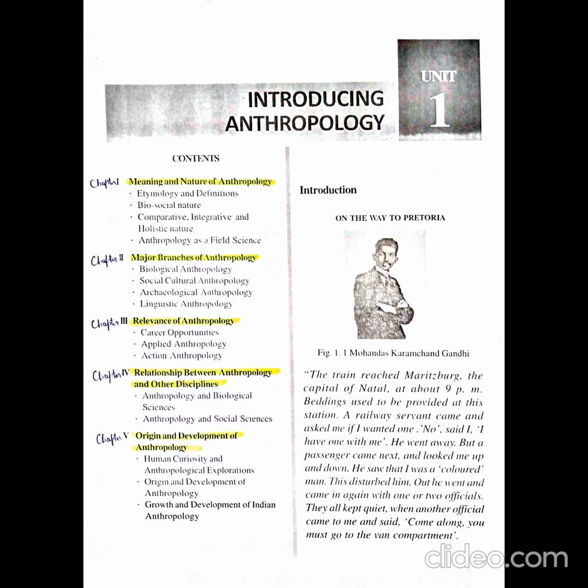In this first chapter, meaning and nature of anthropology, in the very first 2 pages, the description of the bitter experience of Mahatma Gandhi based on color discrimination was given. He was not allowed to travel in a first class train compartment despite having a train ticket. This discrimination clearly explains the existence of differences in various forms, whether in thought process, behavior, culture, or anything in humans' life.